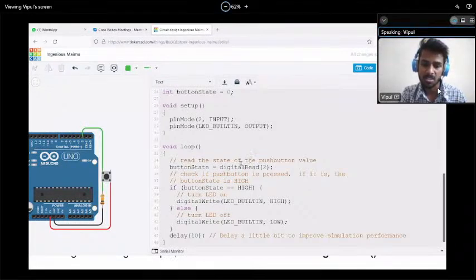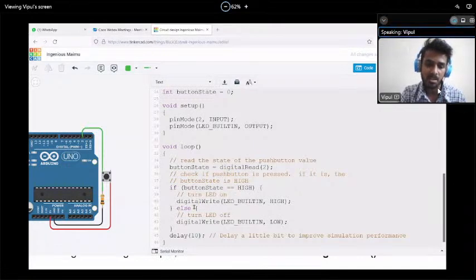If the button is not pressed, 0 volt is going, so buttonState is equal to 0. And inside the if condition, it checks whether buttonState is equal to HIGH or not. 0 is equal to HIGH? HIGH means 1. 0 is equal to 1? It's not 1. No, so it's wrong. This statement is false, and that's why it's not going to execute this part.